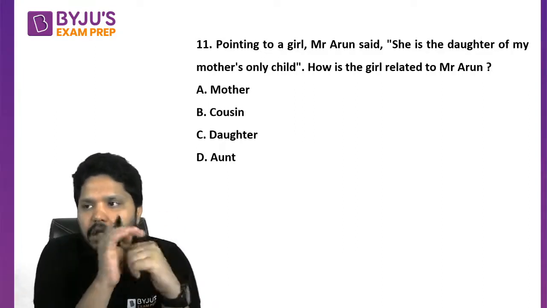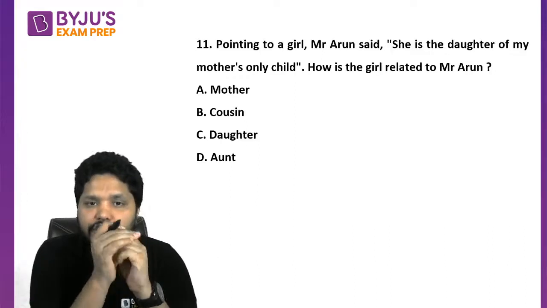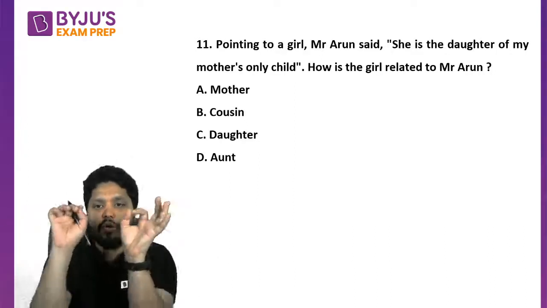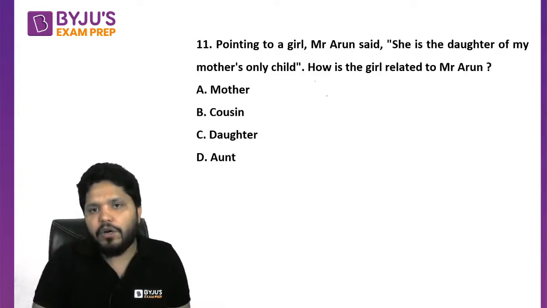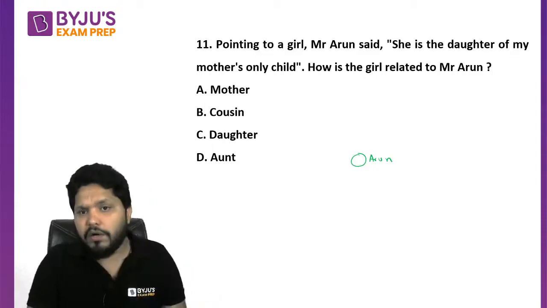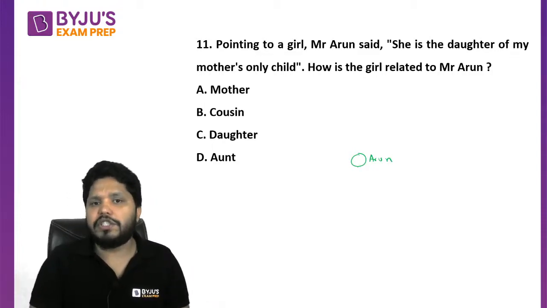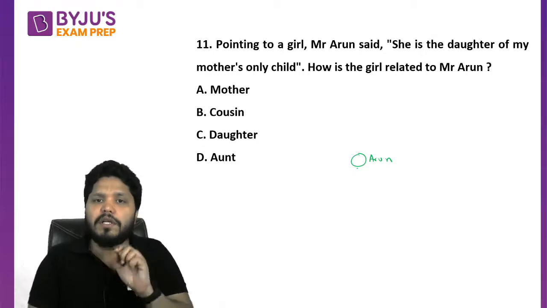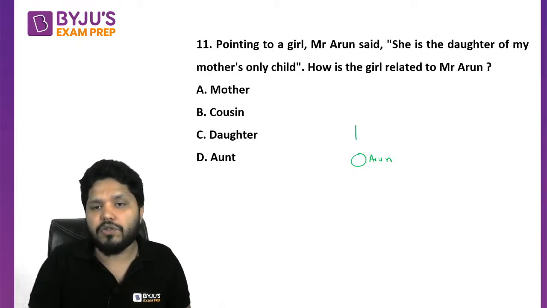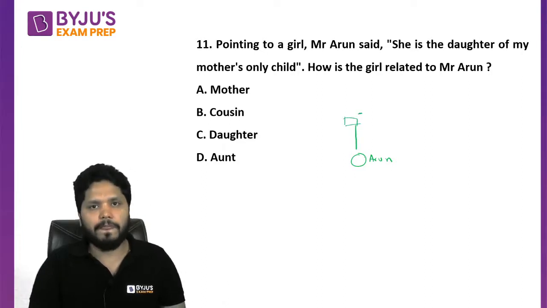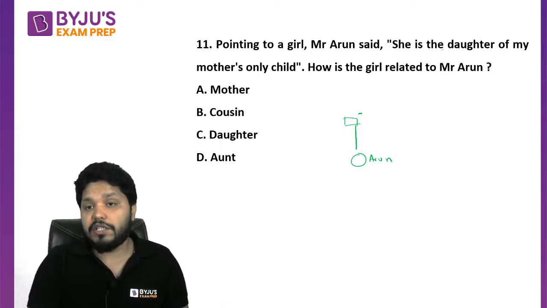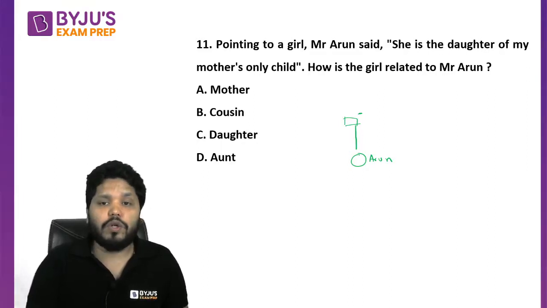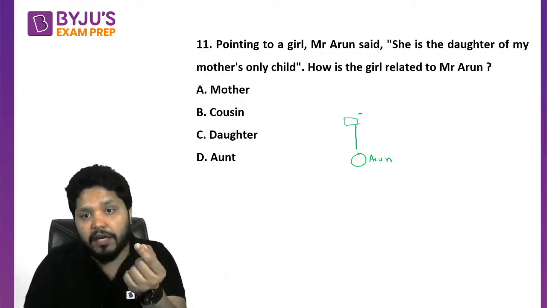Pointing to a girl, Mr. Arun said, "She is the daughter of my mother's only child." Only one statement is there. Suppose Arun is here, this person is Arun. So Mr. Arun is pointing to a girl and said she is the daughter of my mother's only child. Arun is saying my mother, so Arun's mother must be this person. My mother is having only child, that means me only.